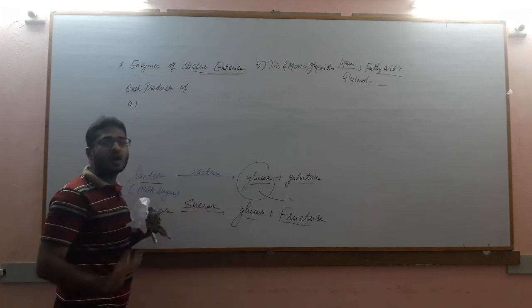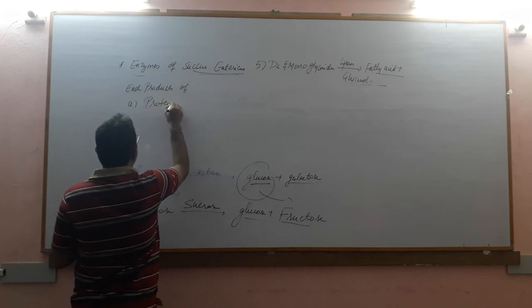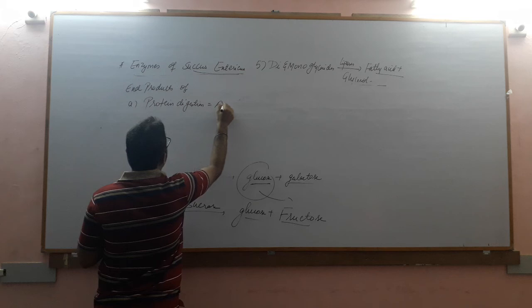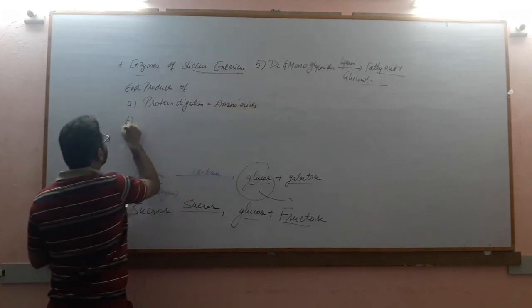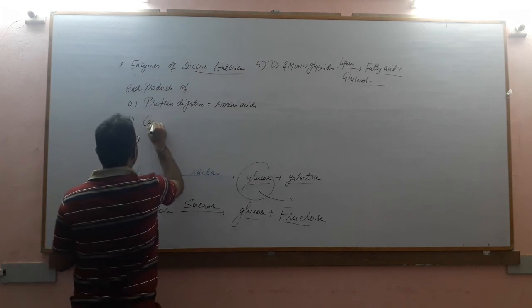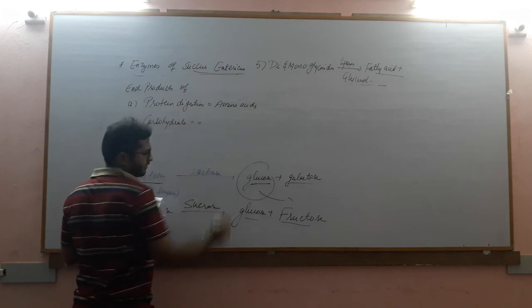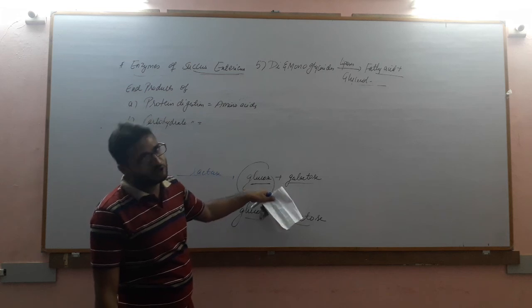Just now we have seen, amino acids. The end product of carbohydrate digestion is monosaccharide or glucose, which is the most common end product.